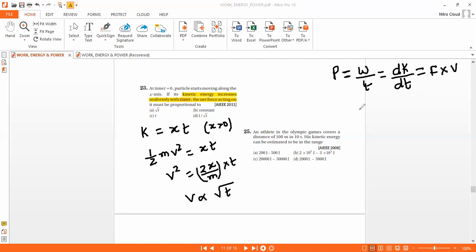So force times velocity is equal to a constant. So F is proportional to 1 by v. So F is proportional to 1 by root t. That is option D. Right?